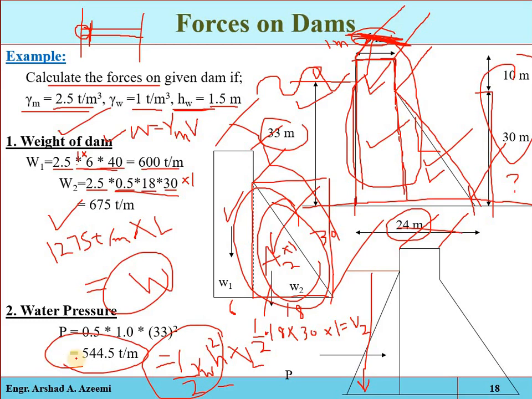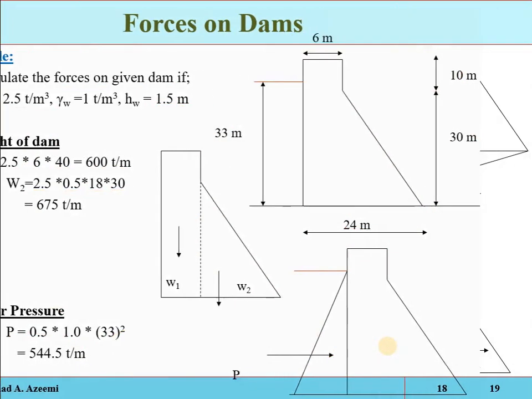And we know that it will act at how much distance? At h by 3. So the height of the water is 33 meter, so it will act at 11 meter from the bottom, meaning the point of action of this water pressure will be 11 meter from the bottom.